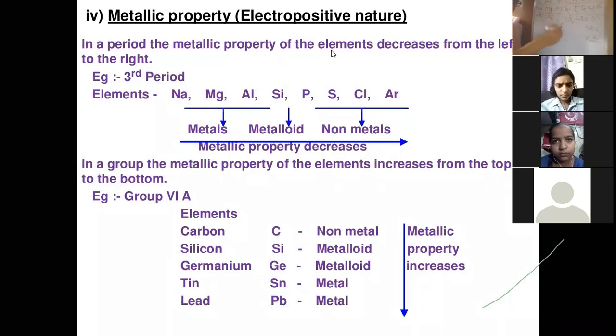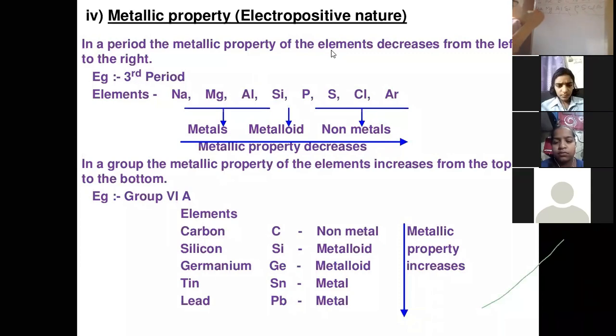Those having 1, 2, 3 electrons in the last shell will donate and form positive ions. Those having 5, 6, 7 will gain and form negative ions. So we can conclude that as we move in a period, the metallic character of the elements goes on decreasing, and non-metallic character goes on increasing.